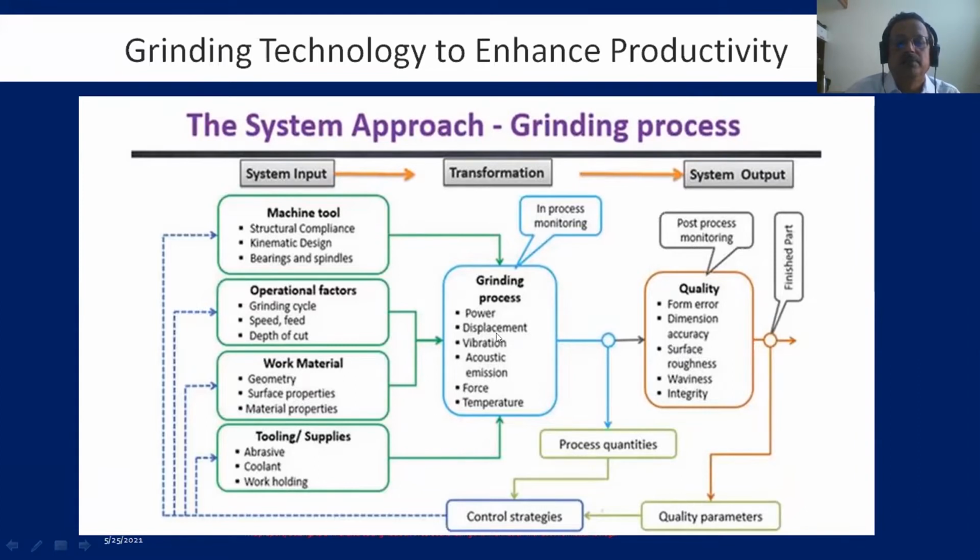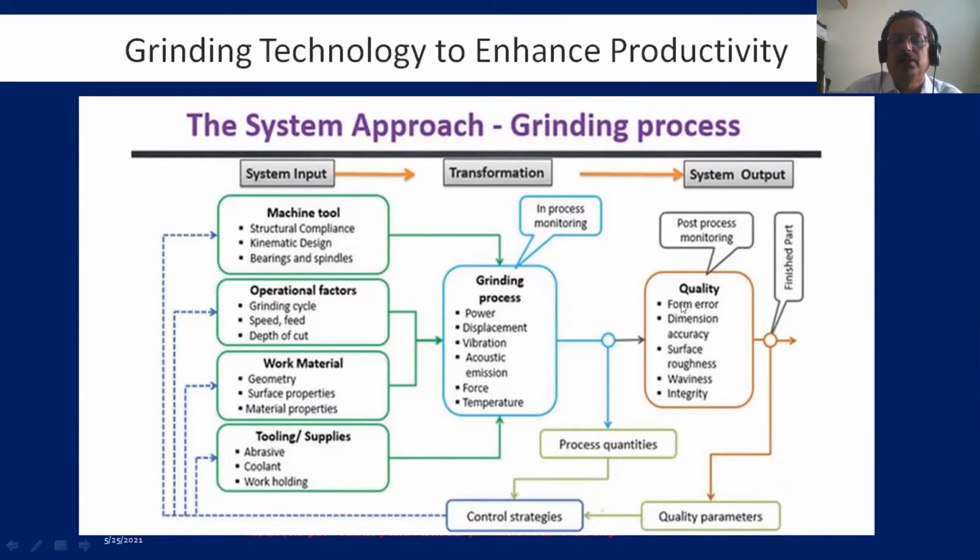And then in the grinding process, there is power, displacement, vibration level, acoustic emission, force, temperature. This is during the process, and in-process gauging, such type of things can come. So these are the things that happen during the transformation, that is from turned component to ground component, and then you will get the part.